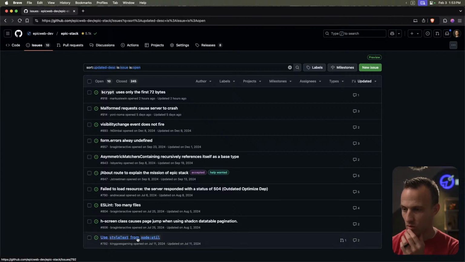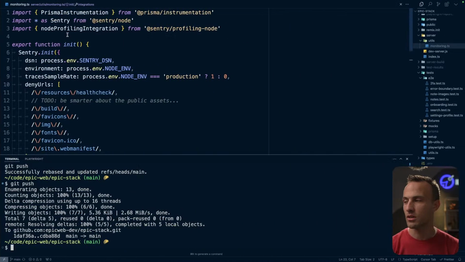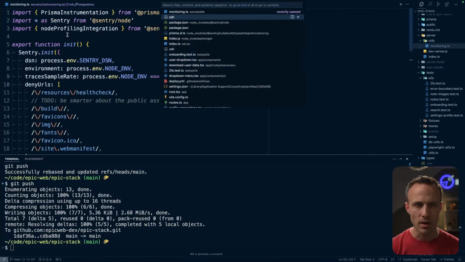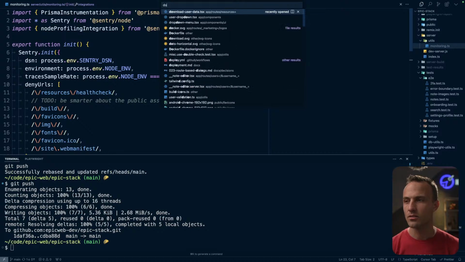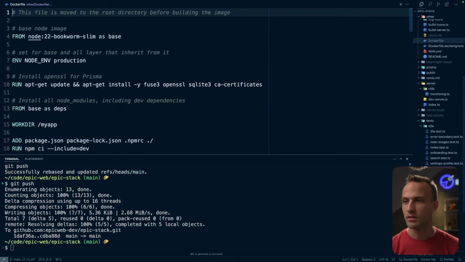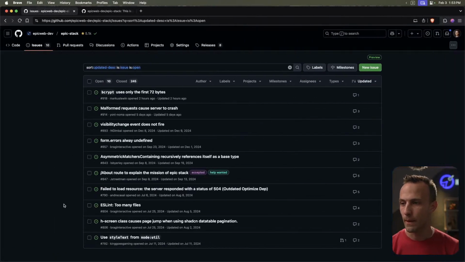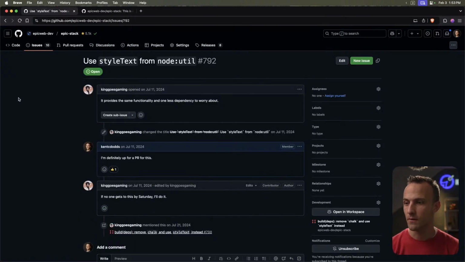Oh yeah, we were waiting until we update the version of Node for the Epic Stack. I feel like we might have done that. No, Dockerfile. Yeah, now we're on 22. And because we're on 22, we can actually do this now.